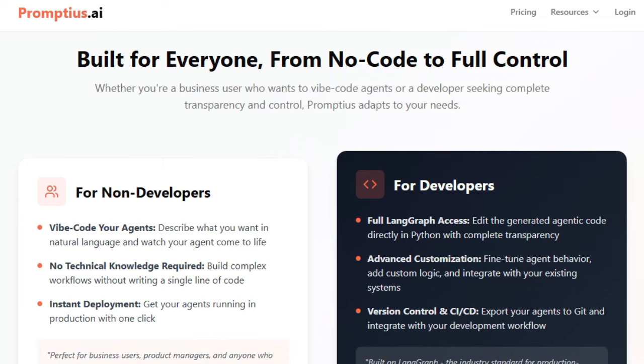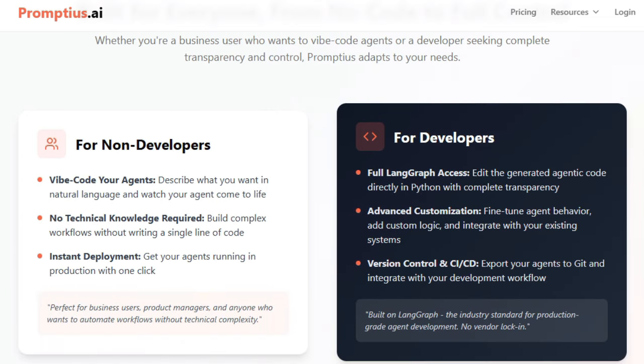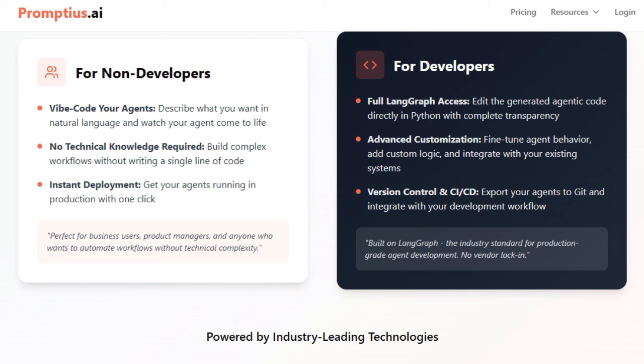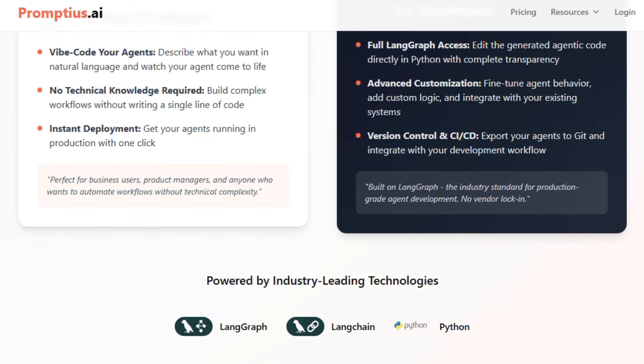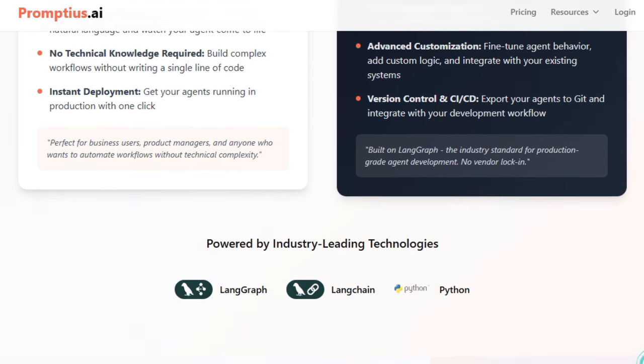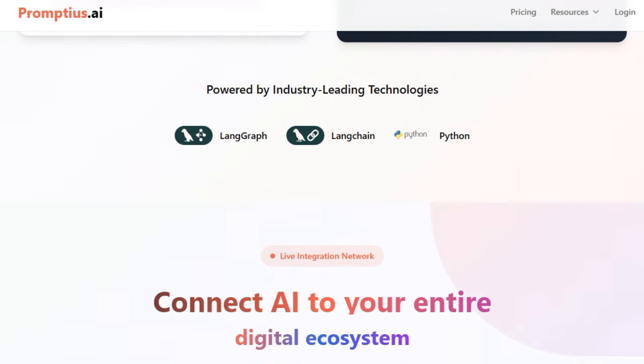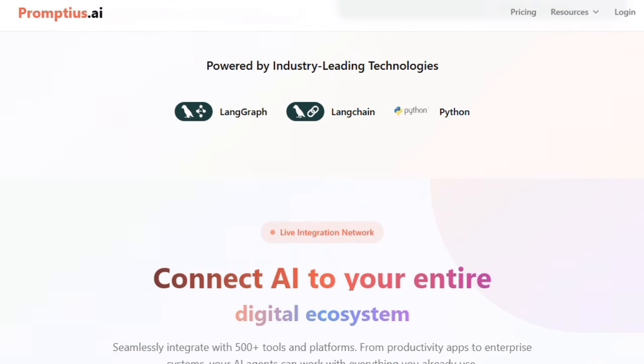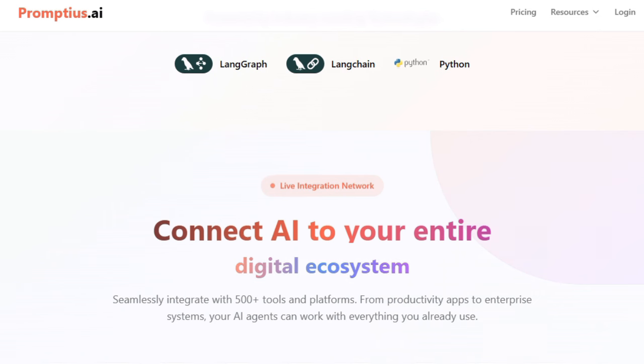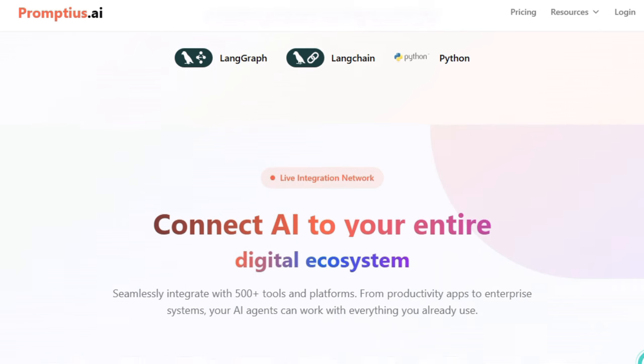Promptius also integrates multimodal capabilities, text, image, audio, so that agents aren't limited to chat. They can generate visual outputs, handle media transformations, and respond in richer formats. Coupled with built-in connectors to external APIs and data sources, agents can combine language reasoning, external computation, and content production under a unified interface. That convergence of modalities is rare among agent platforms.